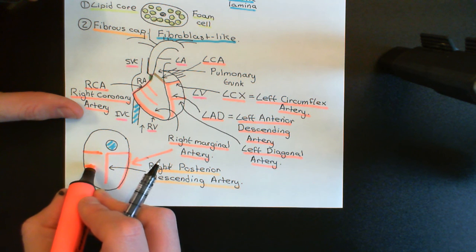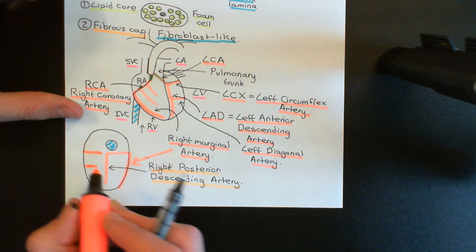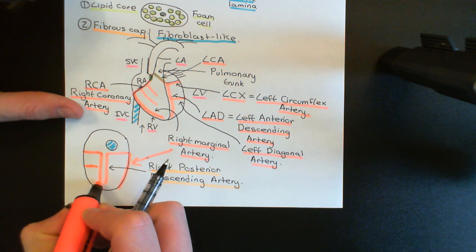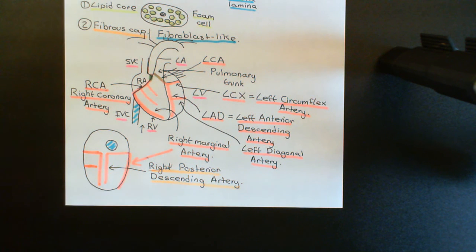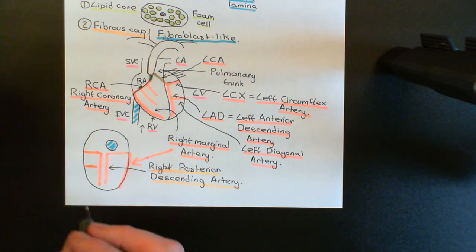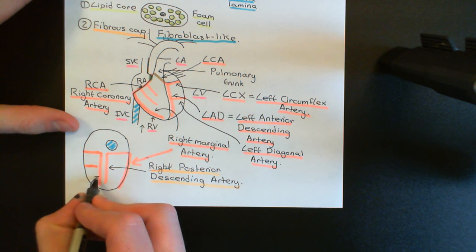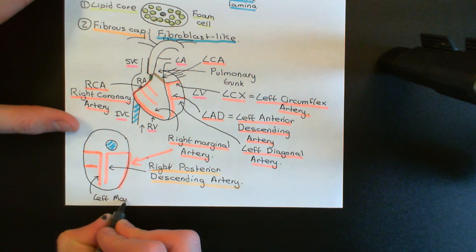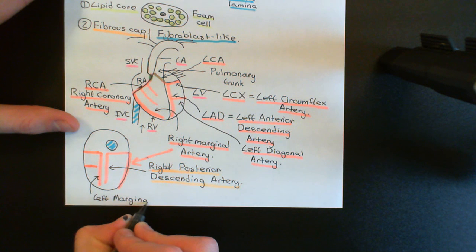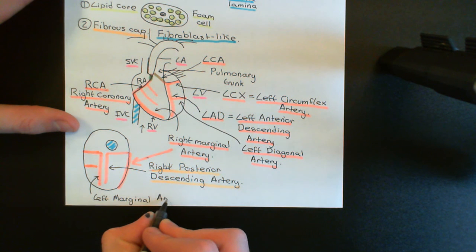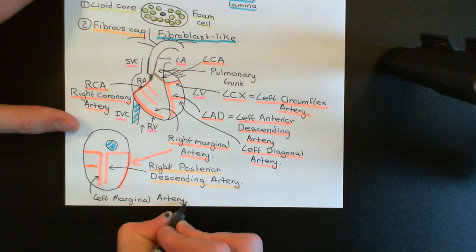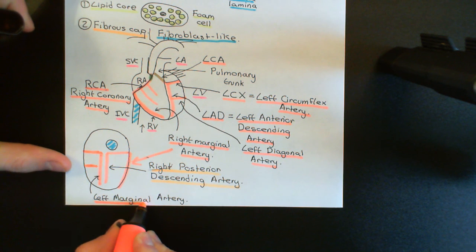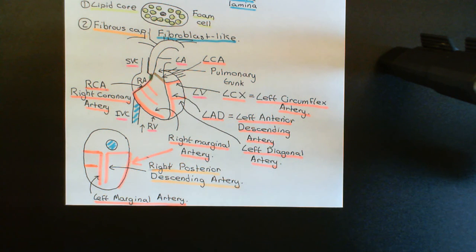So here is the left diagonal artery, what's left of it here. And now there's going to be a branch coming off the left circumflex artery which is going to come down here like so. And this is now known as the left marginal artery. Okay, so you have a right marginal artery and a left marginal artery. And here is the left marginal artery. Okay, so that's the final major coronary artery that I want you to know about.